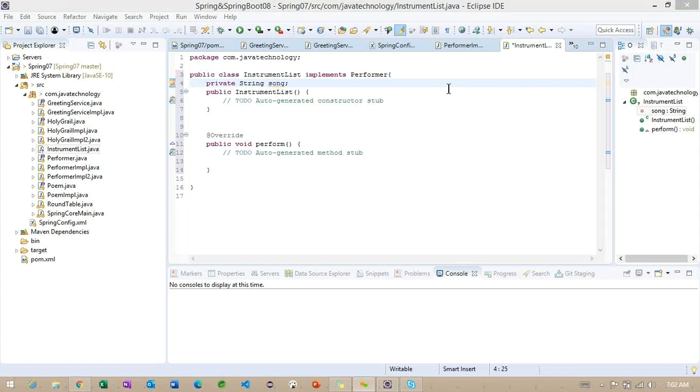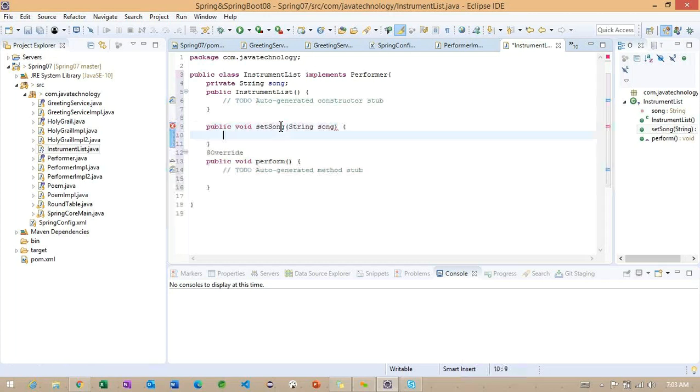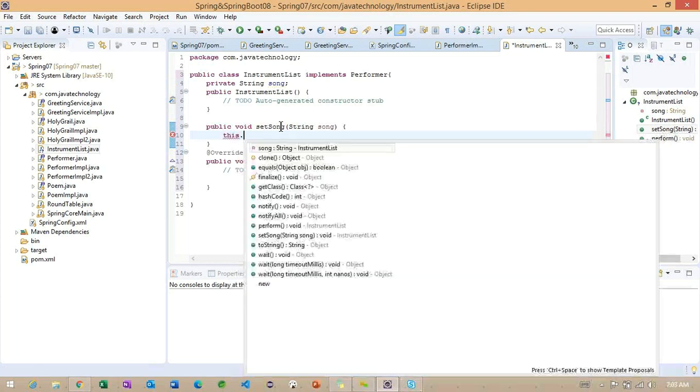Observe here, I'm trying to set this particular song using a setSong method, sorry, not attribute. Inside this method, I'm taking one parameter, a string data type, and the name of the variable is song.